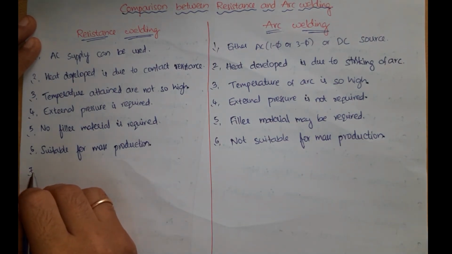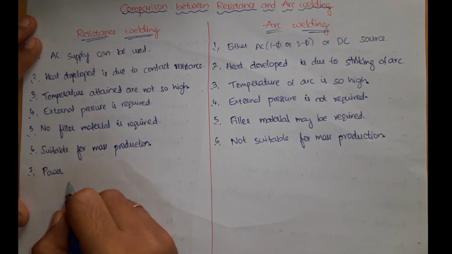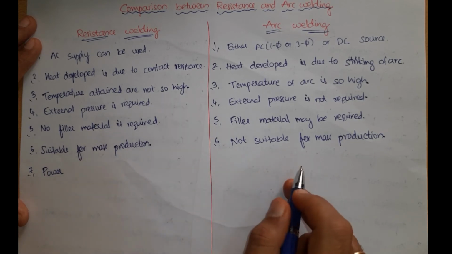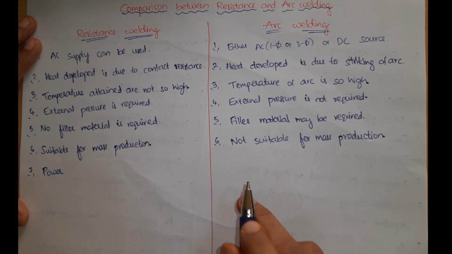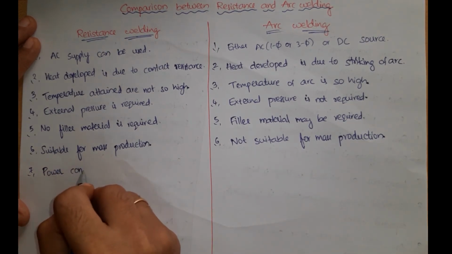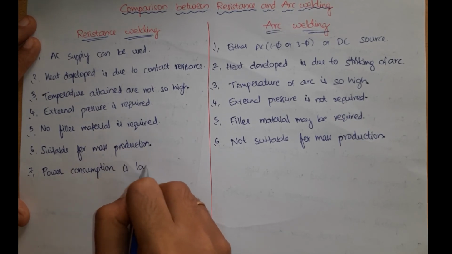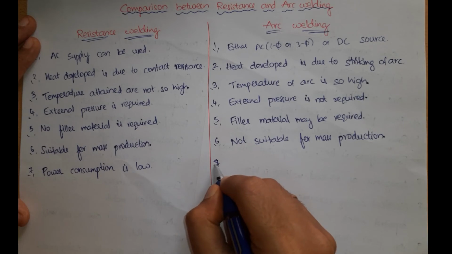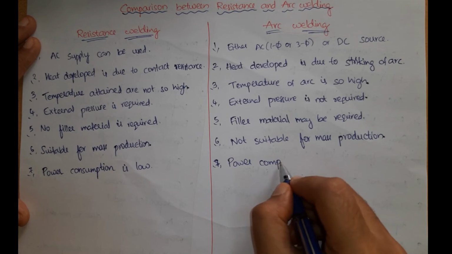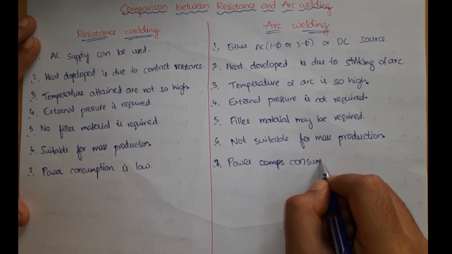Now coming to the power consumption, in resistance welding it is low, as the temperature obtained here is low compared to arc welding. If temperature obtained is low, that means heating is low, so power consumption is automatically low, right? But coming to arc welding, there is high power consumption as high temperatures are obtained.